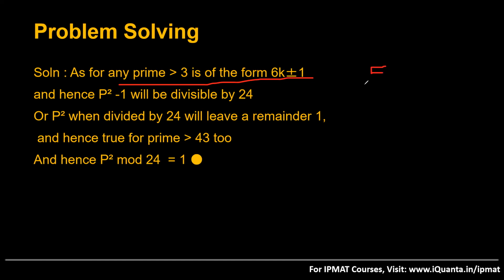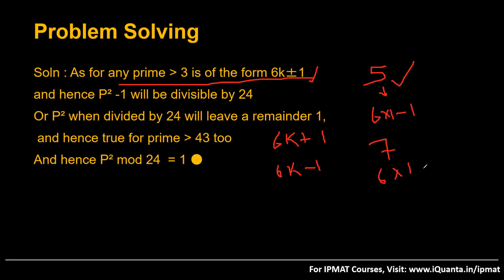5. Can it be written in the form of 6k plus or minus 1? When I write 6k plus minus 1, I'm talking about two forms. It can be 6k plus 1, or it can be 6k minus 1. So 5 can be written as 6 into 1 minus 1, right? So yes, any prime number greater than 3 can be written in the form of 6k plus minus 1. Or if you take 7, 7 can be written as 6 into 1 plus 1.